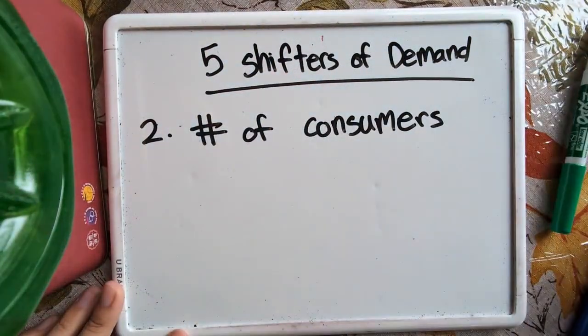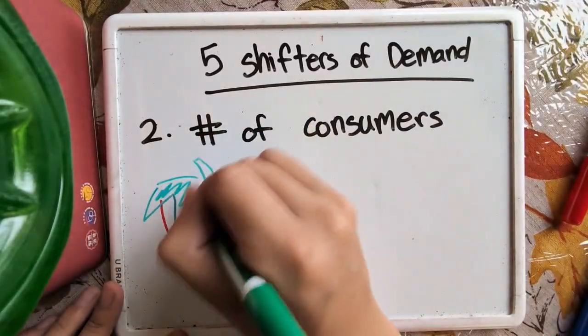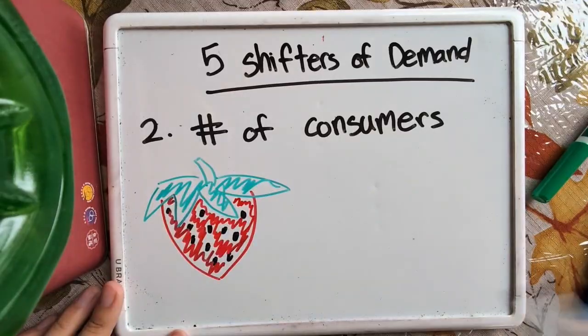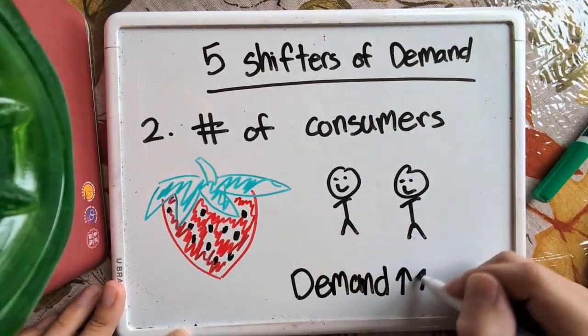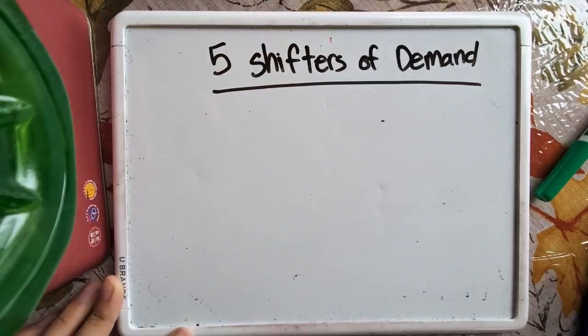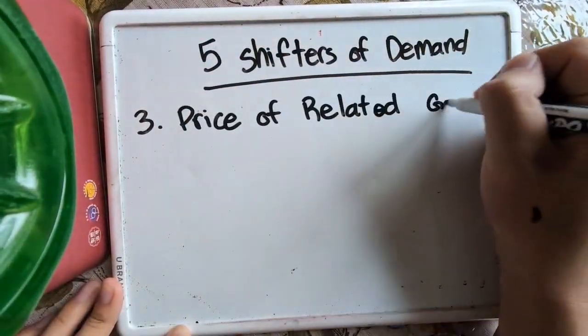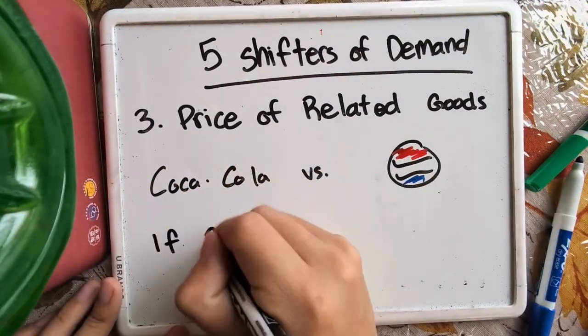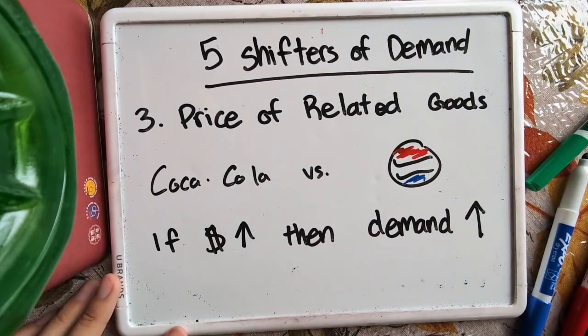2. Number of consumers. More buyers means more demand. Fewer buyers means less demand. For example, if more individuals are available to buy strawberries, people will buy more strawberries. If there are fewer people to buy mangoes, people will buy fewer mangoes. 3. Prices of related goods. When the price of a substitute increases, demand for the other item increases because it is less expensive to buy. An example of this would be Coke getting cheaper and consumers buying more of it.